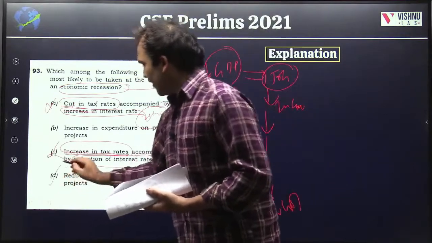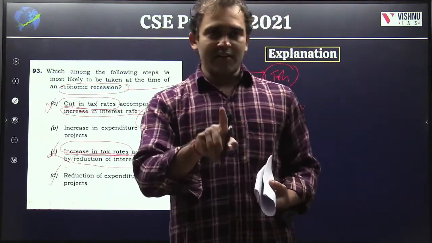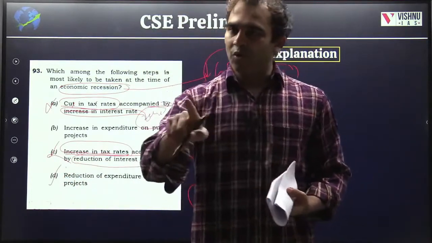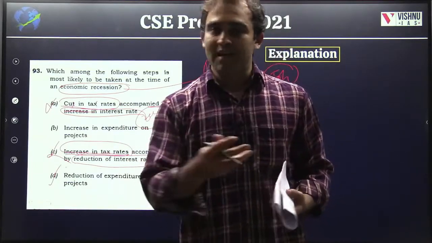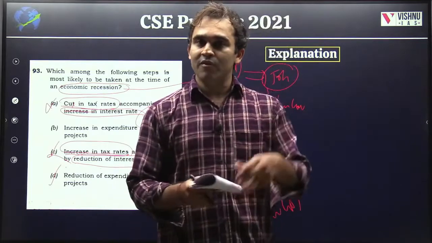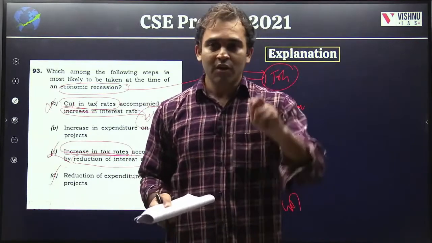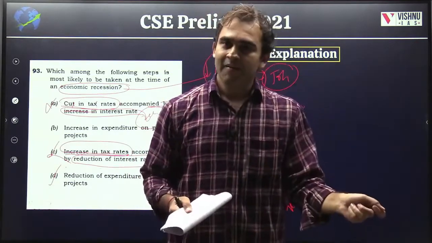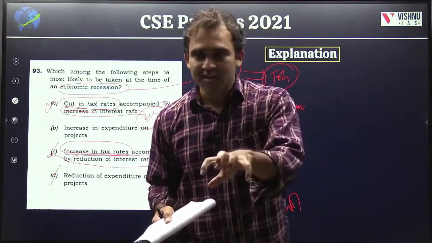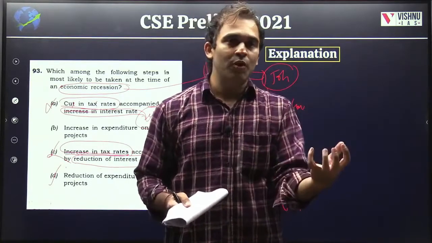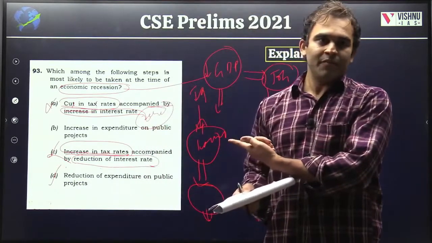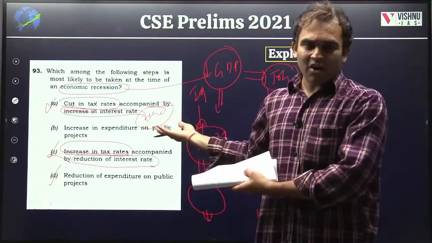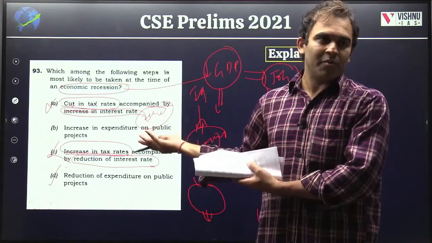Then look at D. When there is a recession, people lose jobs. People won't spend because they have lost their jobs. People do not have money because they have to go into their savings. Once you are spending your savings, you'll be very cautious. You'll only spend on what is necessary. Hence, during recessionary times, who has the responsibility and the ability to spend more in the economy? Of course, the government. So, Keynesian economics, John Maynard Keynes.